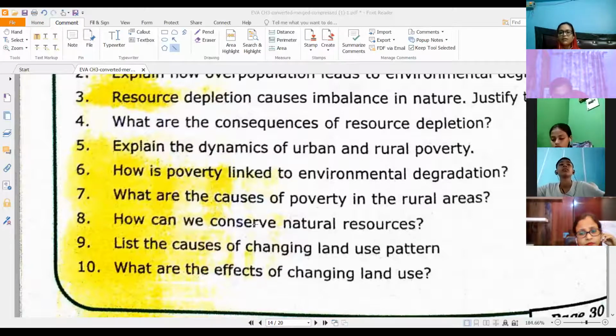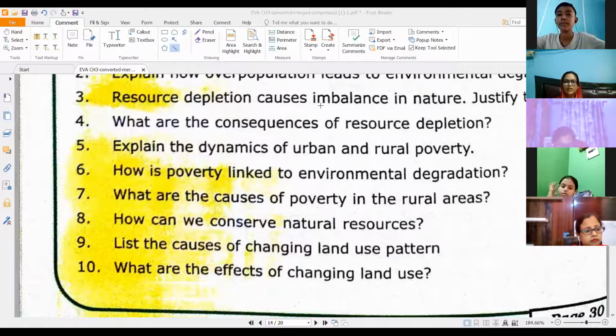Sure, you are not marking the answers. Keep writing the page numbers so that you don't have a problem in searching them. Now your task will be just to form the answer. I'm showing where it is given. You will just read the paragraph and form the answer on your own, right? What are the causes of changing land use pattern?